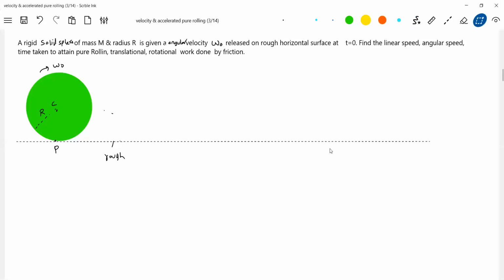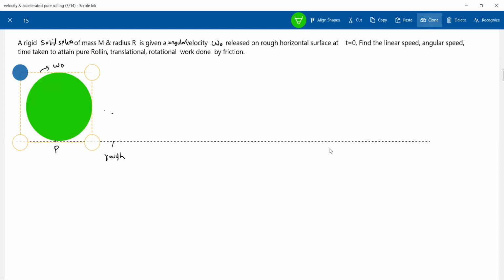Some time, what will happen to the rigid body? It will attain pure rolling. Who will make it attain pure rolling? The same, the friction.